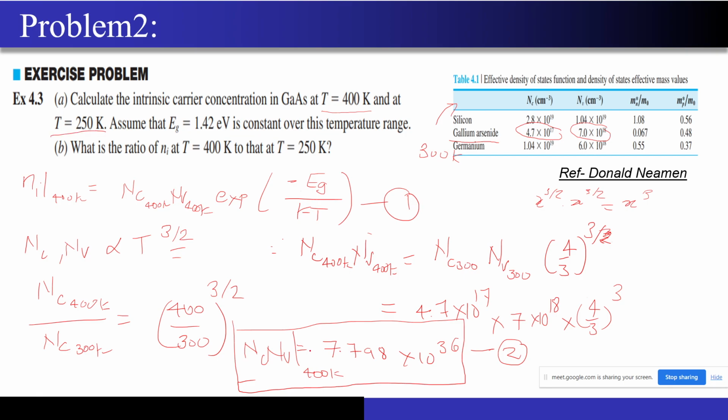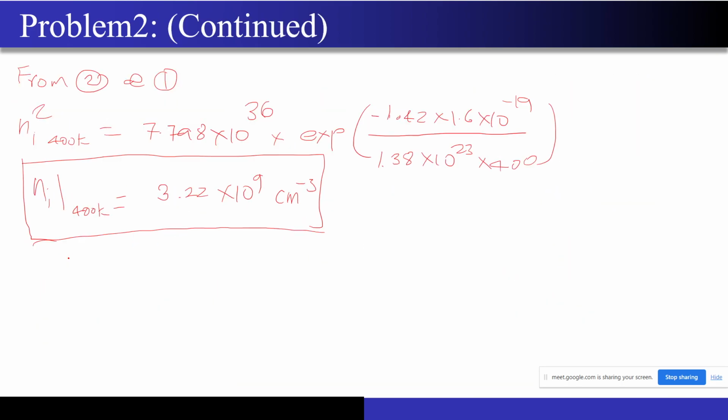They asked us to calculate at T equal to 250 Kelvin also. That will be left as homework. I will just write the answer. You just have to follow the same procedure, just like I have found out for 400 Kelvin, you have to do the same to calculate it at 250 Kelvin. Then at 250 Kelvin it will come out to be around 6.9 into 10 to the power 3 centimeter to the power minus 3.